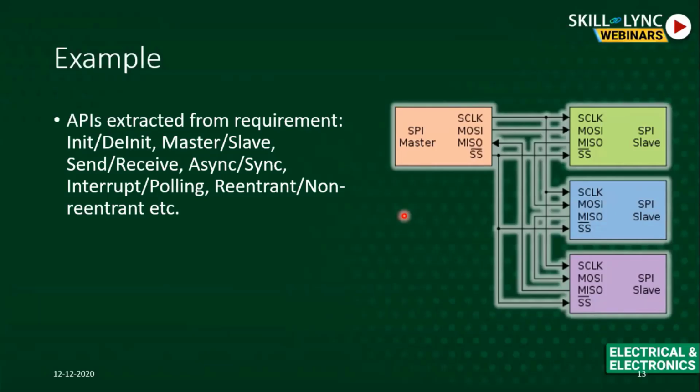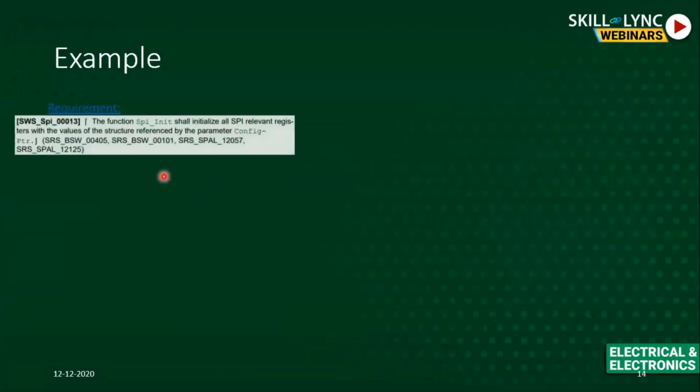That is always mentioned in your requirement. So you can have a function for initialization of SPI, for deinitialization. For master and slave, you can have functions for send and receive, for synchronous transmission, asynchronous transmission, interrupt, polling, and everything. All these things are always there in your requirement. From the requirement phase itself, you know what your function name is and what the behavior is going to be, right?